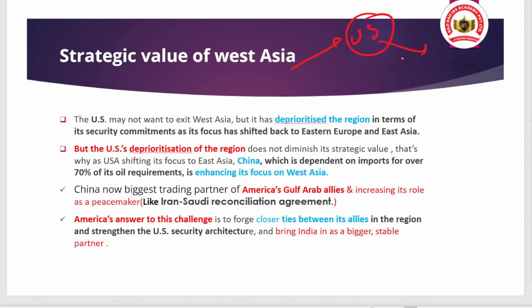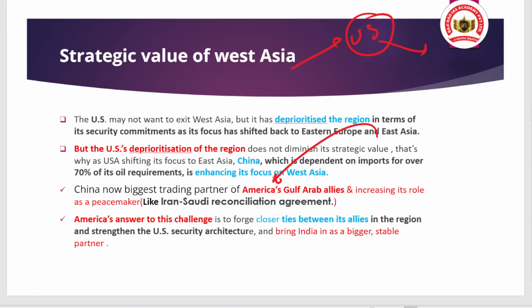We can take the example that China is now the biggest trading partner of America's Gulf Arab allies, and is also increasing its role as peacemaker, like we saw the agreement between Iran and Saudi Arabia which talked about normalization of relations, okay.